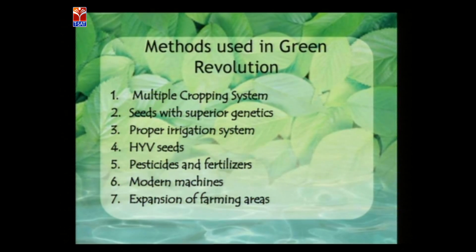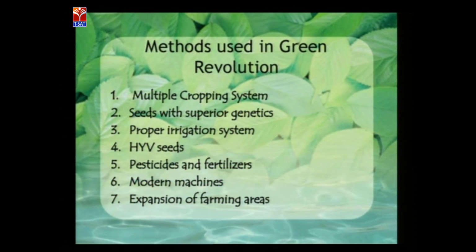Whenever we prepare a recipe, we take many methods and precautions along with many things. In the same way, these are the methods used in the green revolution. You can see on the screen: the multiple cropping system, seeds with superior genetics, the proper irrigation system, high yielding variety seeds, pesticides and fertilizers, modern machines, and expansion of farming areas.